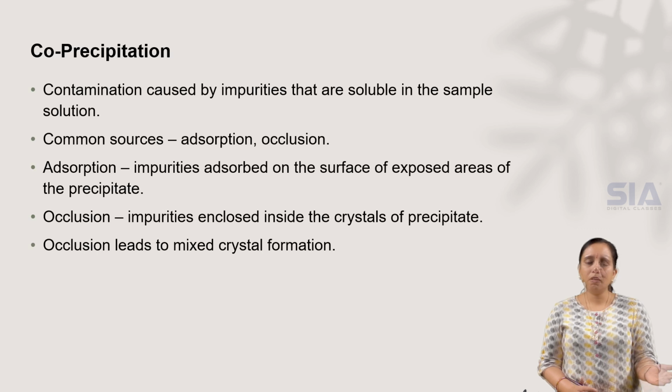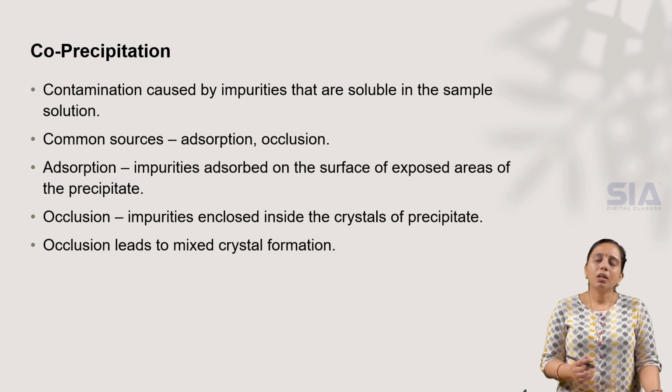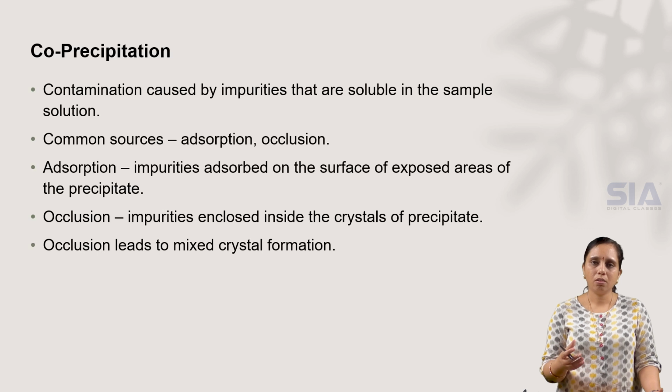Adsorption is when, while we proceed with the procedure of gravimetric analysis, the precipitate formed is generally exposed to the air. During this exposure, some impurities from the air or the solution can enter into the precipitate. So this is adsorption. They are adsorbed to the surface of the precipitate.